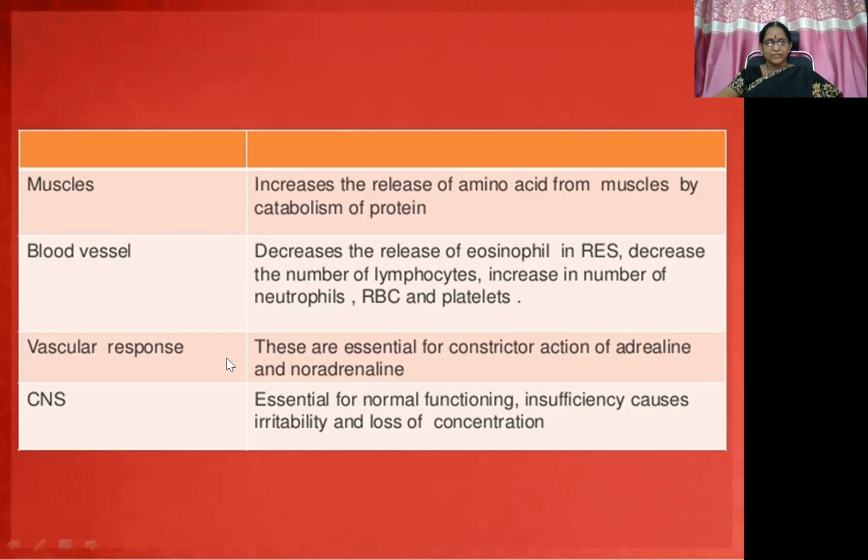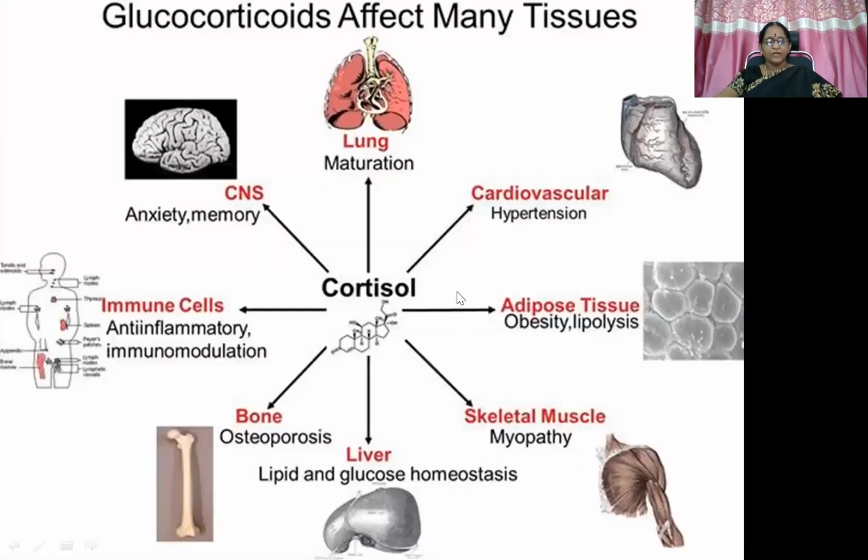Vascular response, constrictor action of adrenaline and noradrenaline. This is again permissive action of catecholamines, vasoconstriction producing hypertension and increased cardiac output sometimes. Then CNS actions essential for normal functioning, insufficiency causes irritability and loss of concentration. So these are the net effects which affect many target tissues like CNS, anxiety and memory is the result.